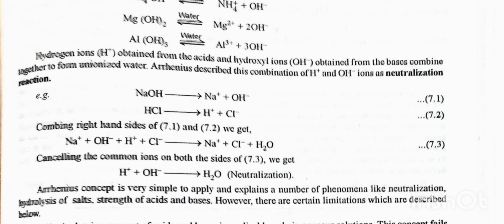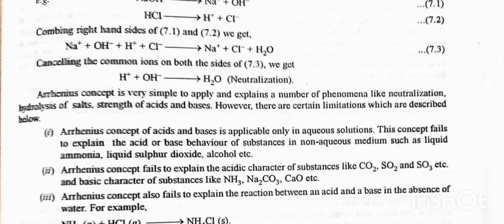Hydrogen ions obtained from the acid and hydroxyl ions obtained from the base combine together to form unionized water. Arrhenius described this combination of H+ and OH- ions as a neutralization reaction. Example, NaOH gives rise to Na+ plus OH-. HCl gives rise to H+ plus Cl-. Combining both reactions, Na+ plus OH- plus H+ plus Cl- give rise to Na+ plus Cl- plus H2O. H+ plus OH- give rise to H2O.